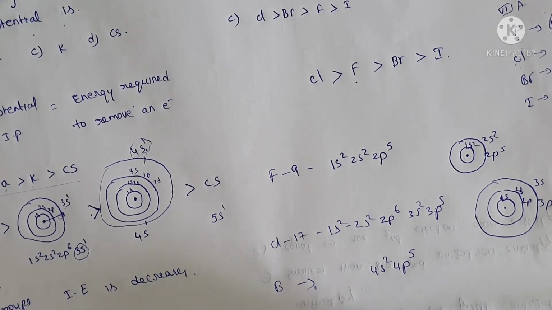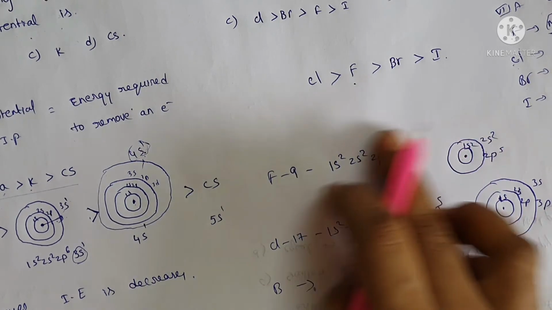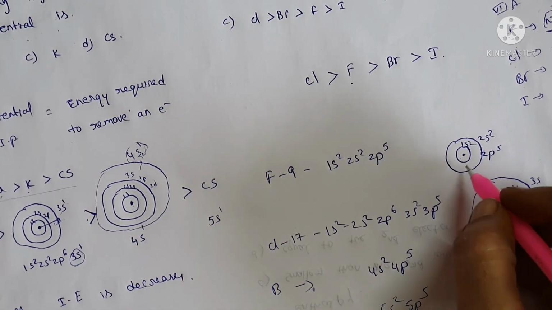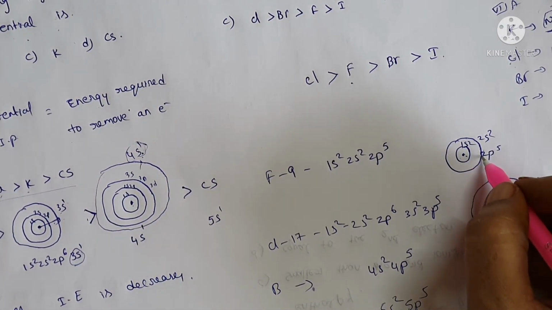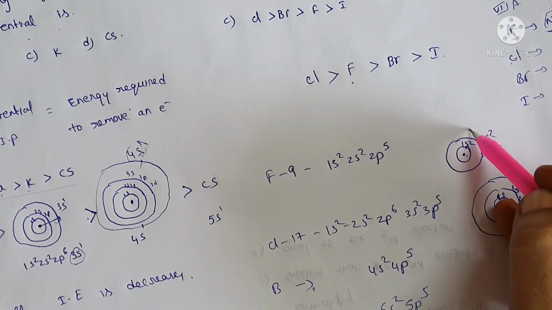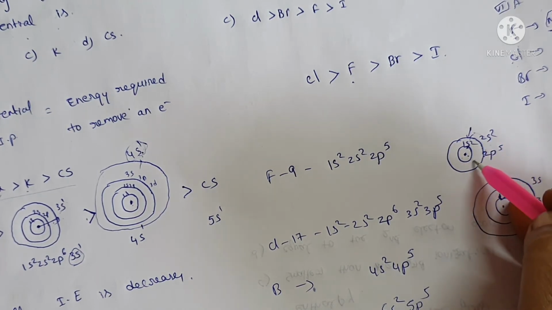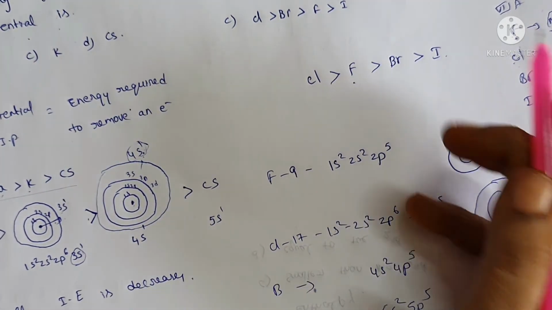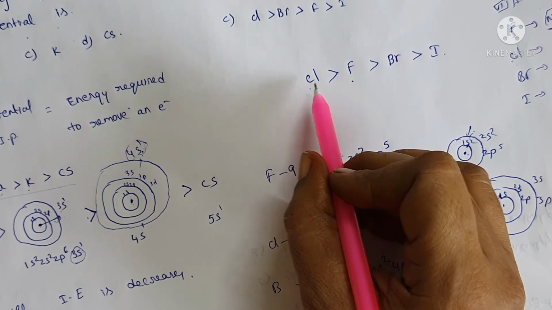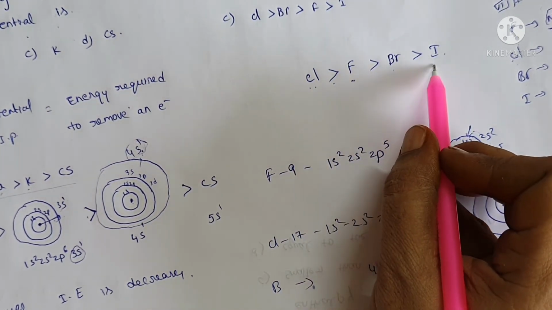For iodine, 5s2 and 5p5. The outermost is like this. Because of the very small size of fluorine, whatever electron enters it, there is a repulsion between the electrons because of the small size. So the electron affinity of chlorine is higher than fluorine, then bromine, and then iodine.